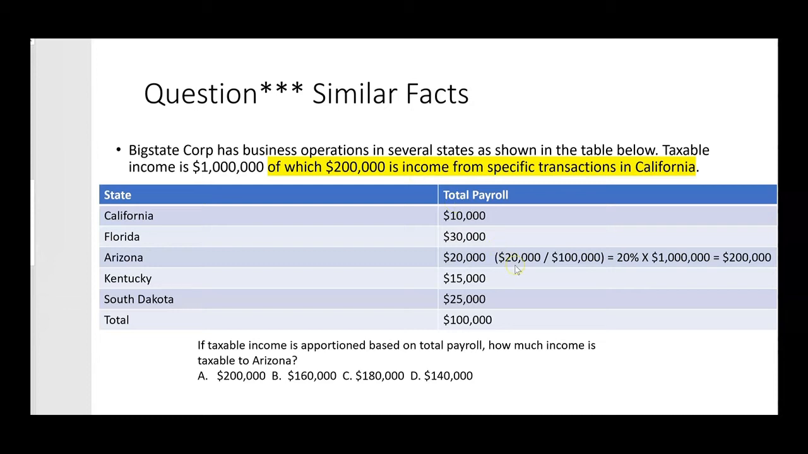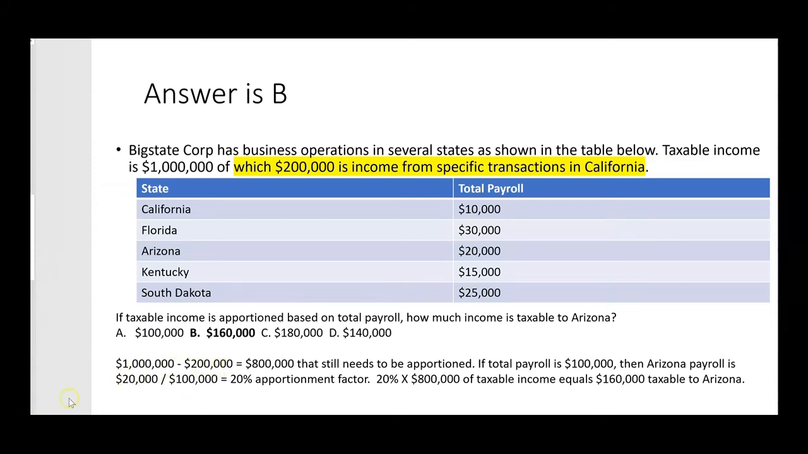We can't do what we did last time, which was take 20,000 divided by the 100,000 total payroll, 20% times the $1 million, and Arizona is going to be taxing 200,000. That's what we did last time. Can't do that this time, because the first thing we have to do is we say that 200,000 is specific to California. We only have 800,000 to apportion. So we take the 200,000 from California away from the total taxable income of $1 million, and 800,000 needs to be apportioned. Now we could say if total payroll is 100,000 and Arizona payroll is 20,000, then the 20% apportionment factor that we used last time is still good, but this time we can only multiply it by 800,000, not by a million.